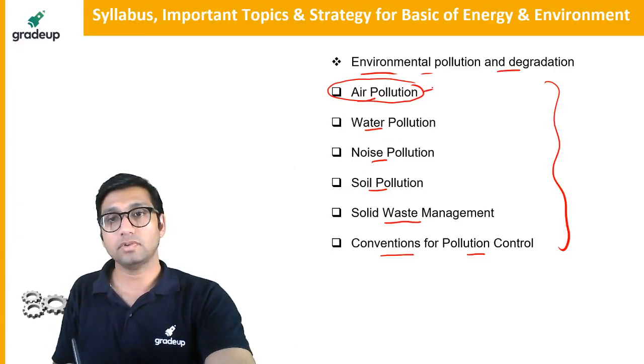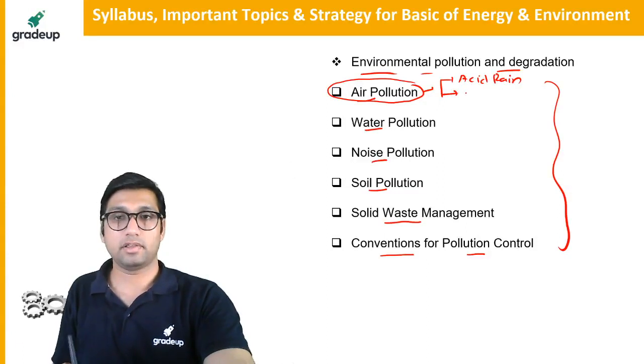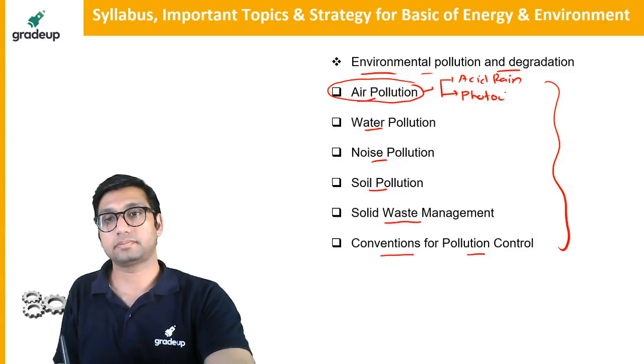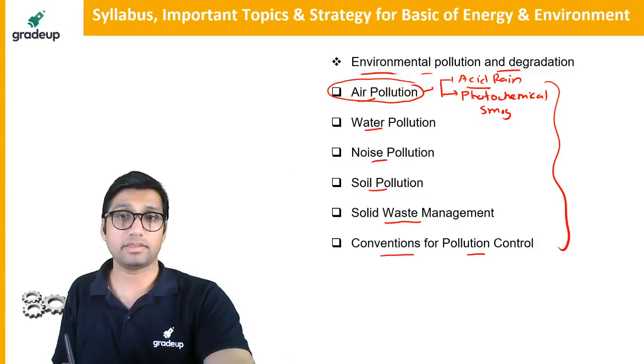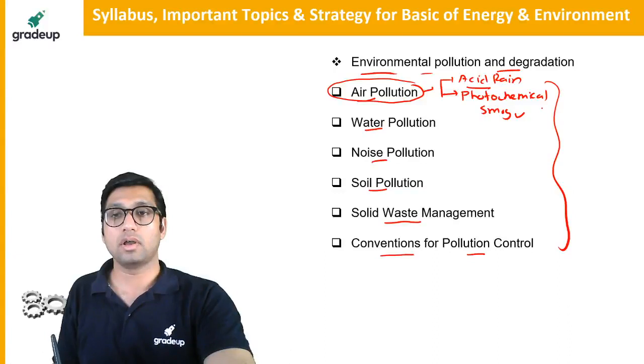pollution, you have to study some topics like acid rain, and you have to study about photochemical smog. One question has already come in the exam from the topic of acid rain, already came in the ESE exam. Photochemical smog, smog, only smog, that is all important.